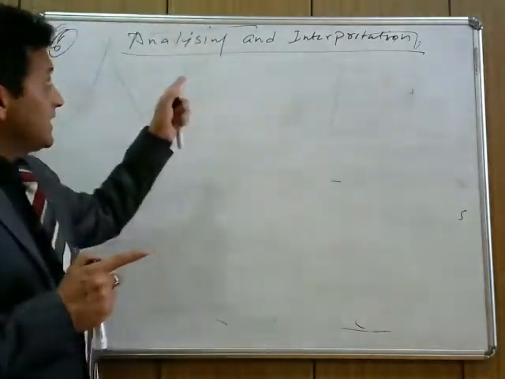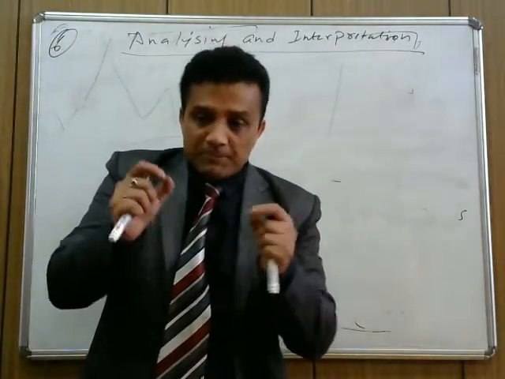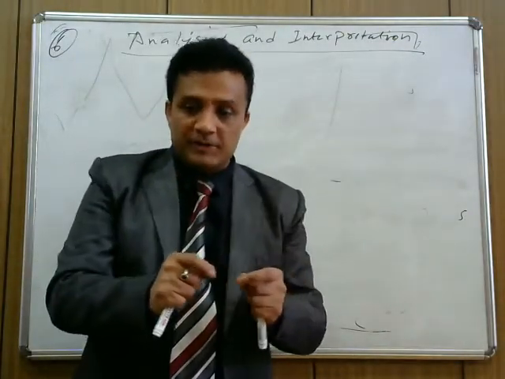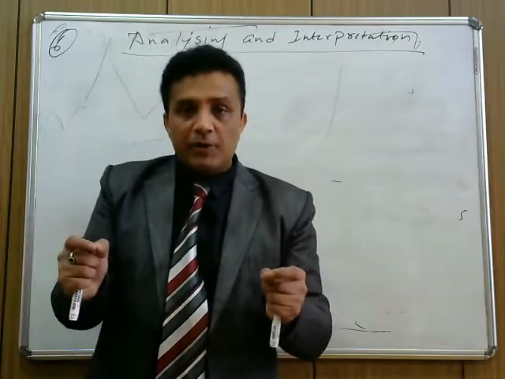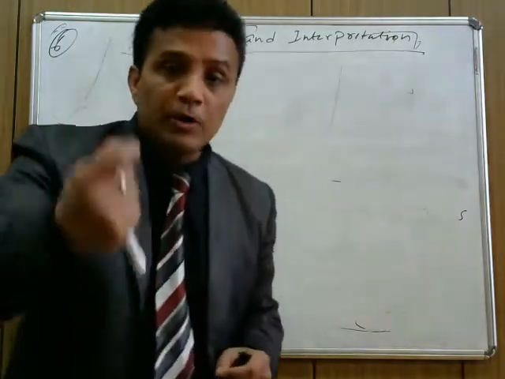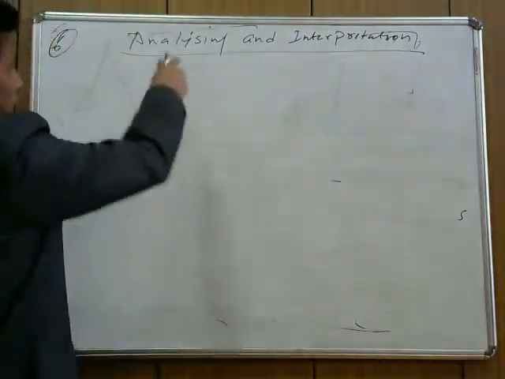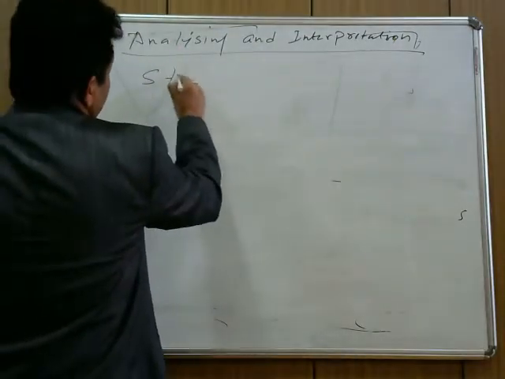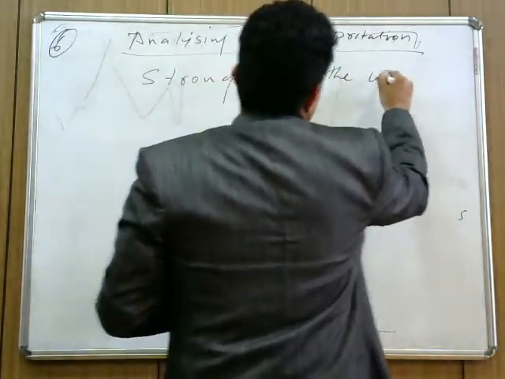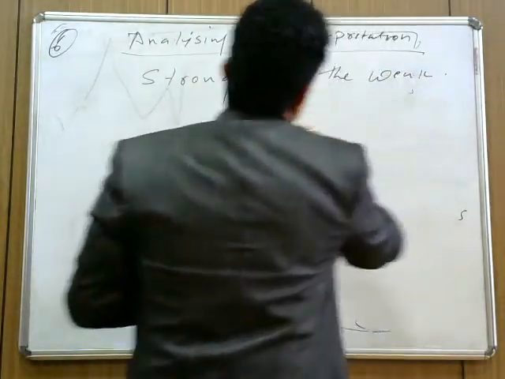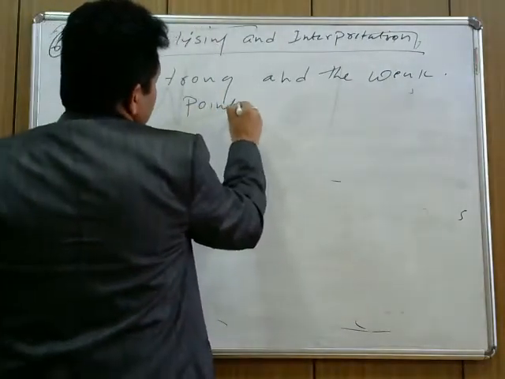So with the help of this, he can analyze the strong points and weak points of the business. Whether the business is earning an adequate amount of profit or can earn more. So with the help of analyzing, we can find out the strong and weak points of the business.